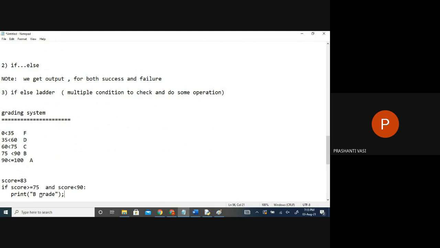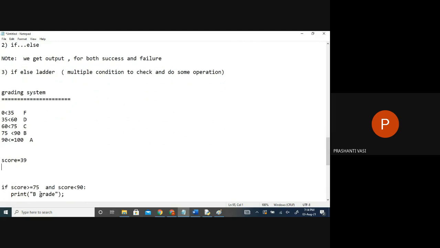So now, is it only one grade we are doing, or are a lot of grades there? We have a lot of grades. Marks can fall into any grade. So how will I write this whole code now from the beginning if I have to write it? When will I say F grade?